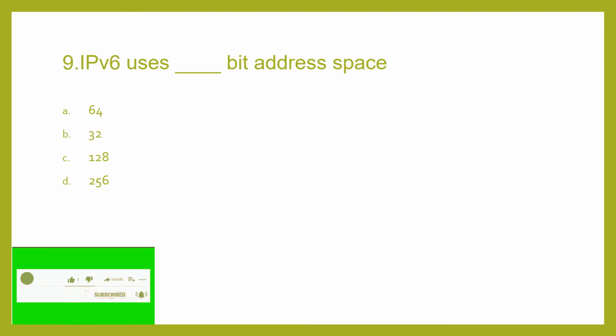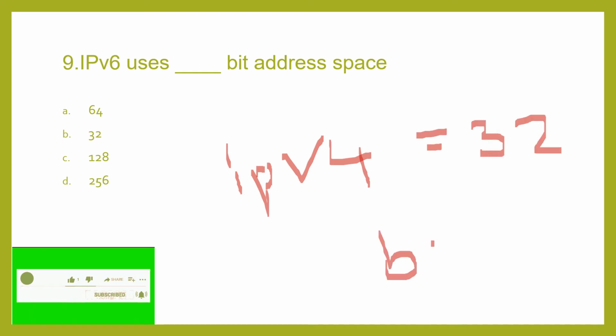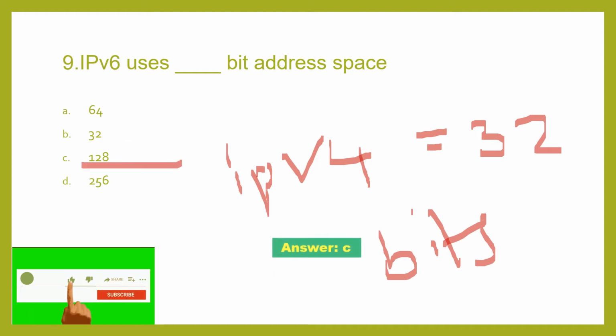Now moving to the ninth one, IPv6 uses dash bit address space. Now what is this IPv6? This is an internet protocol which allows computers to locate themselves on the network. There is also an earlier protocol, version 4. It uses 32 bits, and IPv6 uses 128 bit address space. I am not going into detail on IPv6 and IPv4 because it will take more time, so I'm just explaining in short.